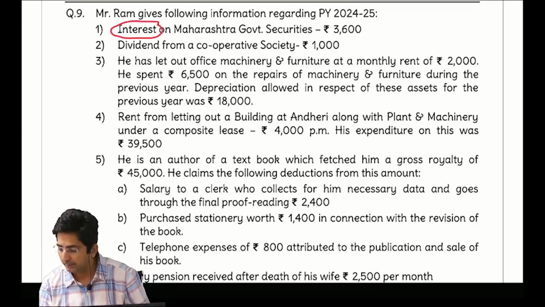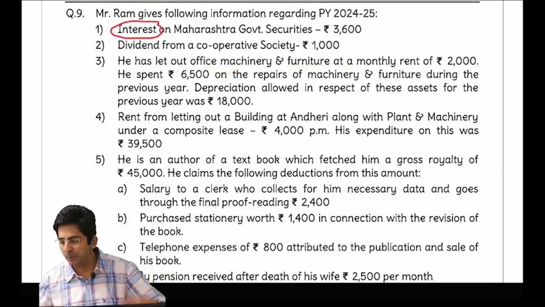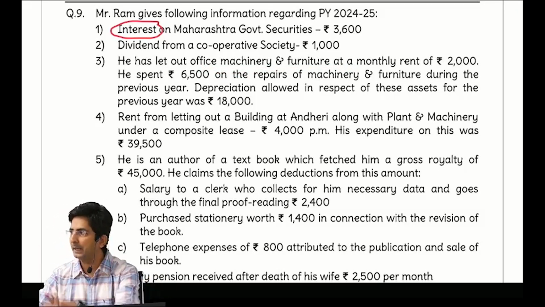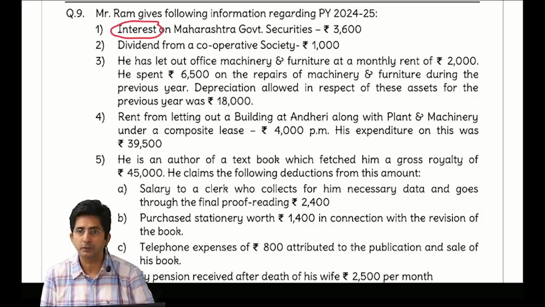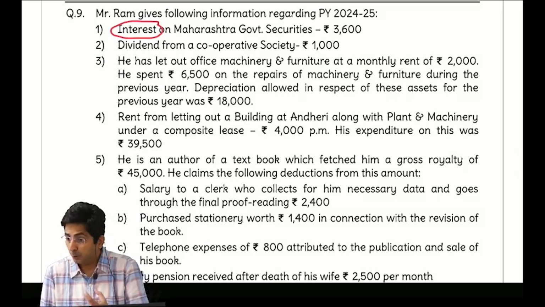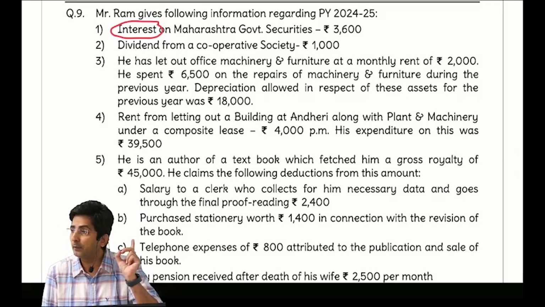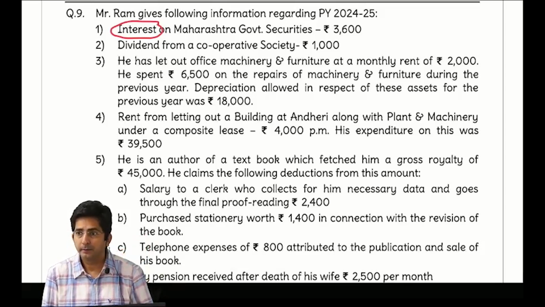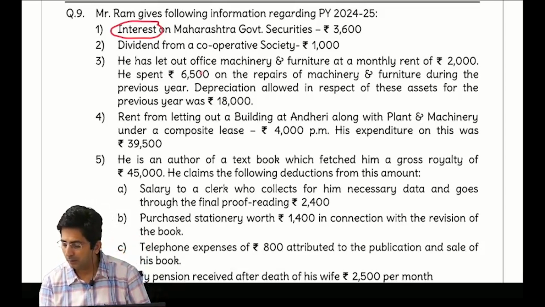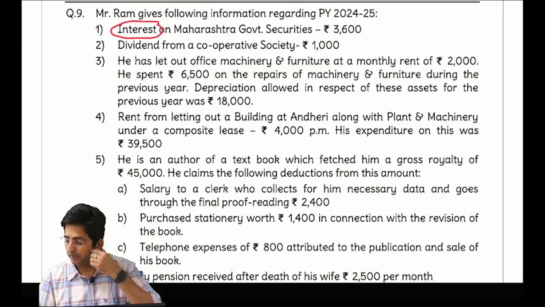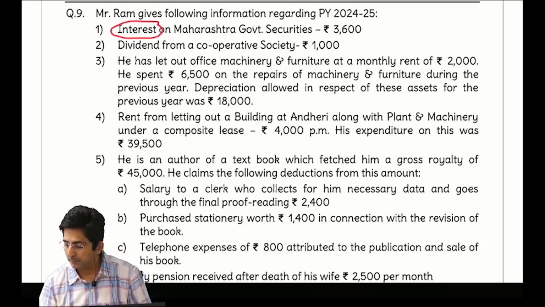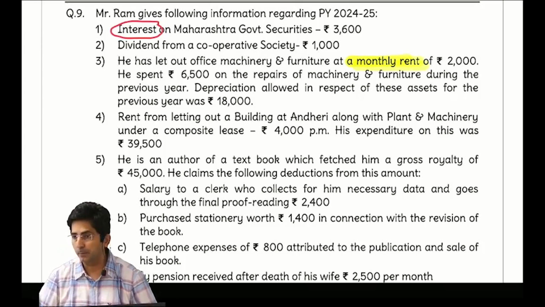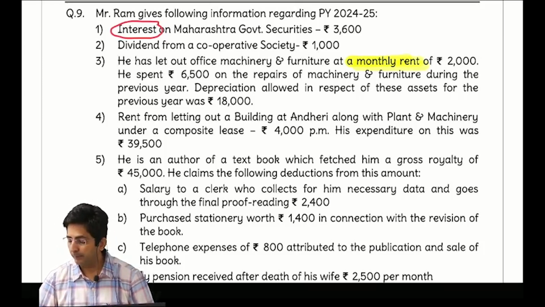But here what you are having? Only machinery, furniture. This way machinery, furniture, computer, etc. Let them give 100 assets, but if building is not involved, then it is not composite. You know why I am behind building? Because for building there is a separate head, income from house property. But these are all other assets. So tell me, monthly rent of 2,000. So multiply by 12. Do you notice this monthly and all that? So it is per month. So multiply by 12: 24,000.